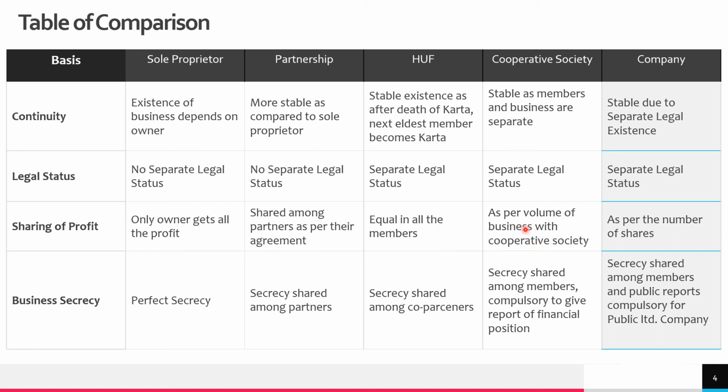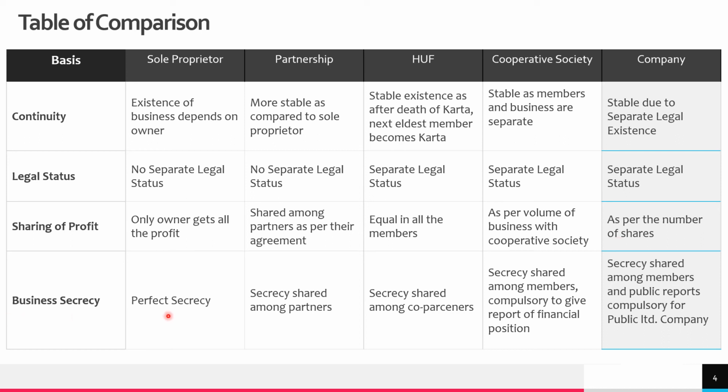In cooperative society, it is actually shared as per the volume of the business with the cooperative society. In case of company, the profit is as per the number of shares a person is holding. If someone is holding 100 shares, he will get the dividend as per that amount. If someone is holding 1000 shares, he will get the dividend as per those 1000 shares. So it is as per the number of shares.